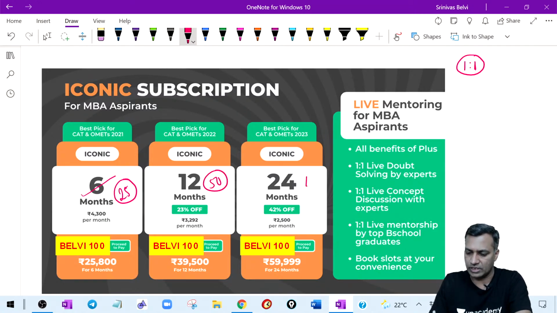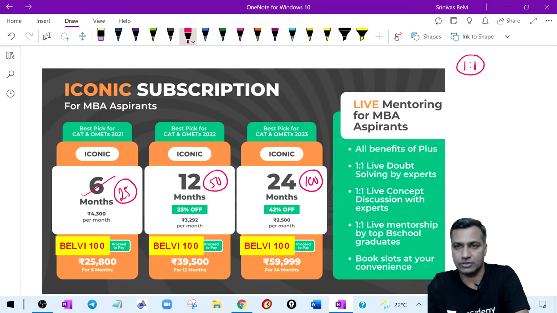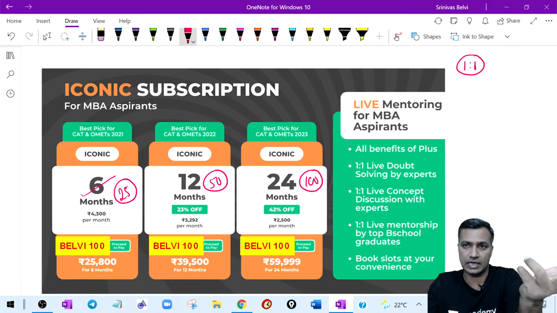In the 2 years, there are about 100 interactions with the mentors. You will get one-to-one interactions with the mentors of your choice. What can you interact about? You can interact about your test preparation plan, or about your test analysis, where the scores have to be improved.